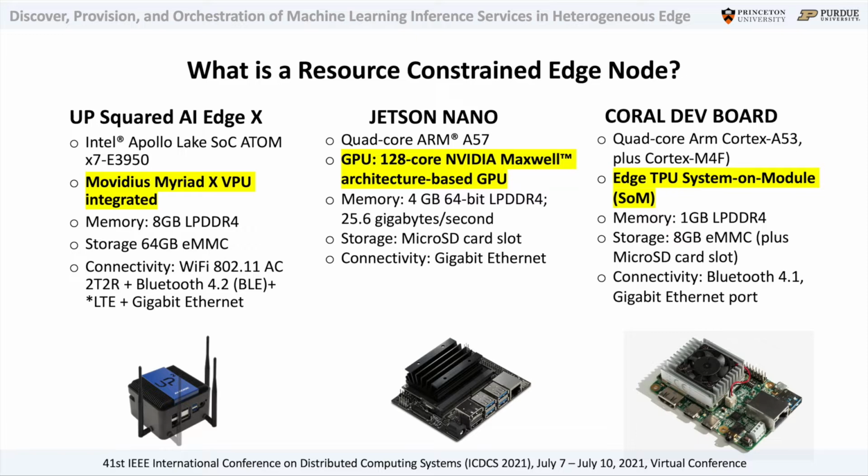In this slide, we are presenting the hardware characteristics of the devices that we have been using in our deployment. As you can notice, the three devices are using three distinct AI accelerators. In the case of the UP2 AI Edge X, the Visual Processing Unit, VPU. In the case of the Jetson Nano, the Graphics Processing Unit, GPU. And in the case of the Coral Dev Board, the Tensor Processing Unit, TPU. You can also notice how the three devices embed different characteristics also in terms of memory, storage, connectivity, and CPU.